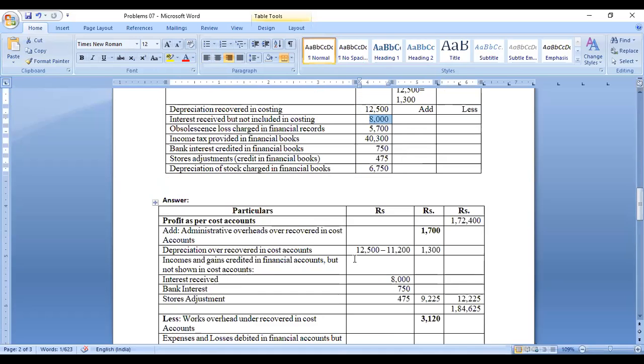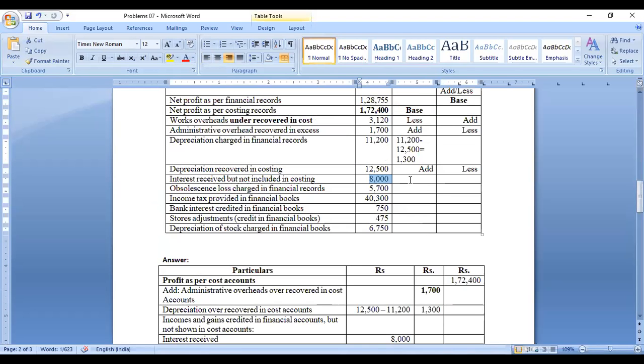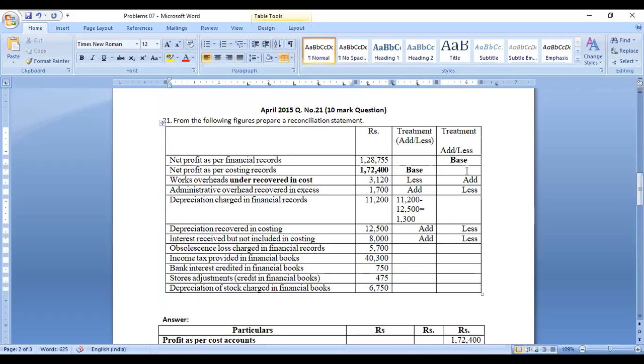So that 8,000 rupees should be added in the cost accounting profits. So this amount should be subtracted in the other case. It is an opposite effect. This is an income, interest received, received only in financial accounts.